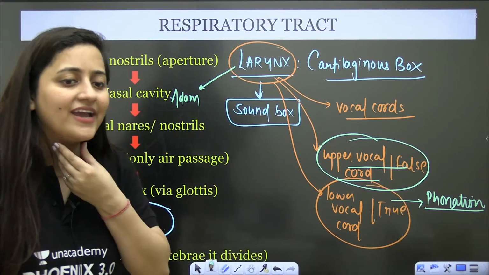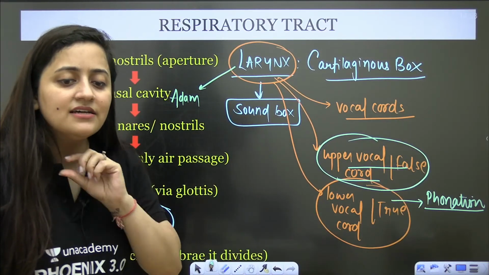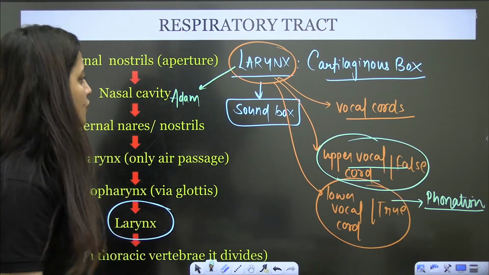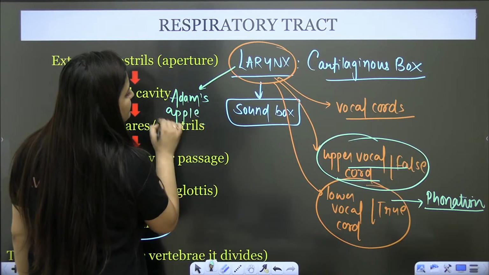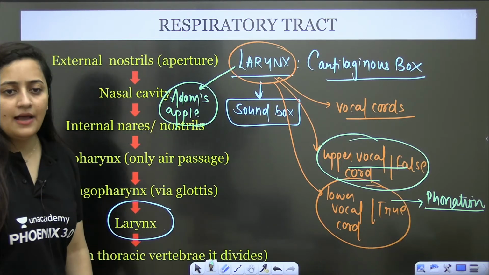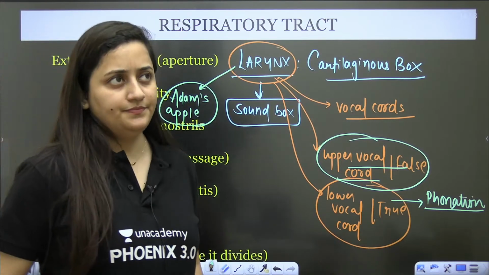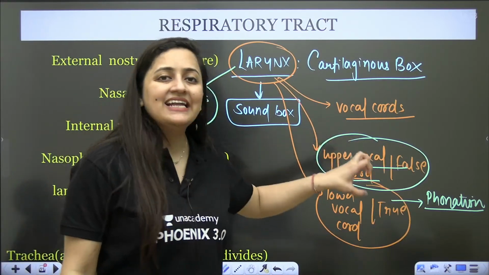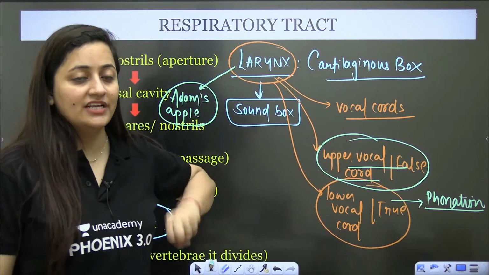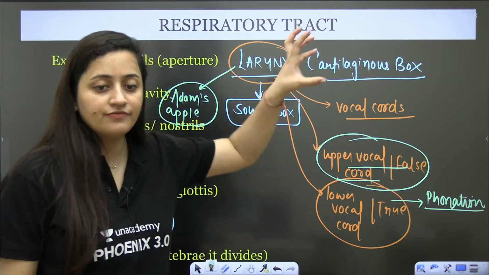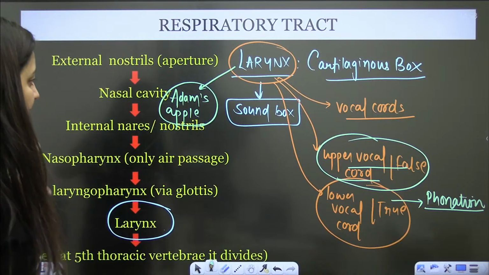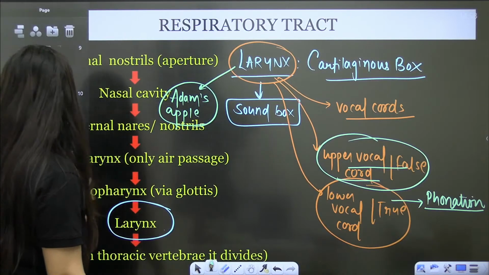In the case of boys, here you can see a prominent outgrowth. That is basically the larynx, and we call it Adam's apple. The thickness and thinness of the vocal cords is going to decide the pitch of the sound. So this part clear, right?